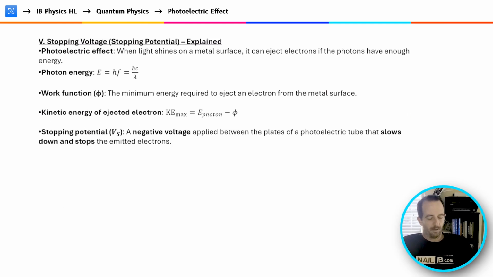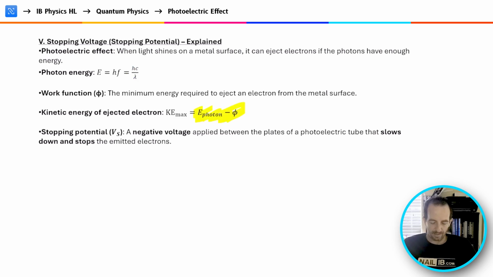Building on what we just talked about, we have the stopping voltage. So if we're to think about the idea that when light shines on a metal surface, right, it can eject electrons if the photons have enough energy. And that is from this equation given to you in the data booklet.